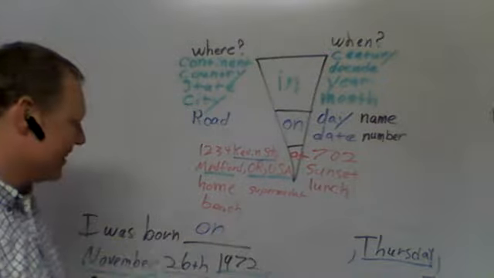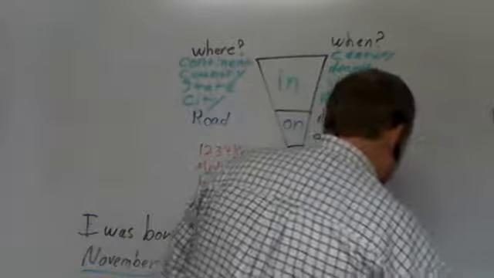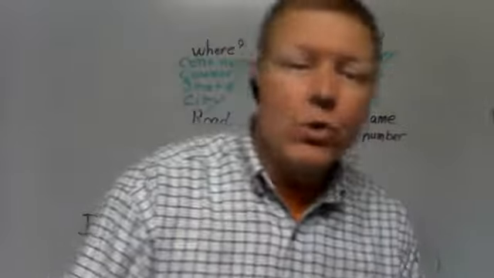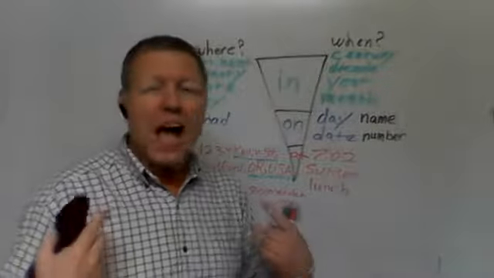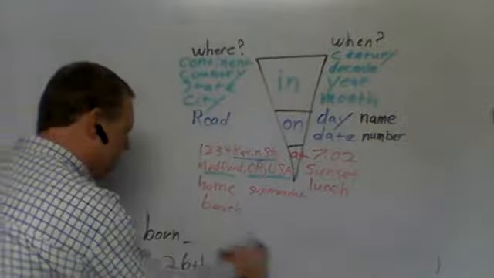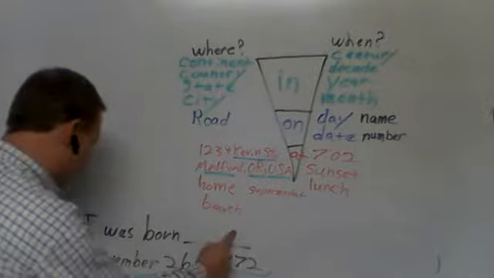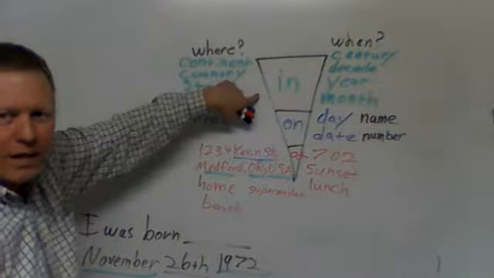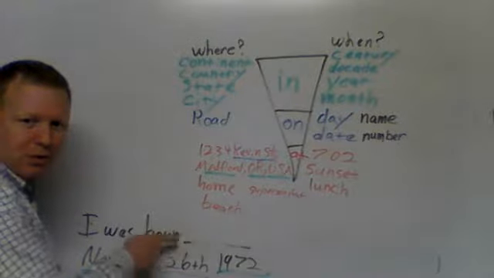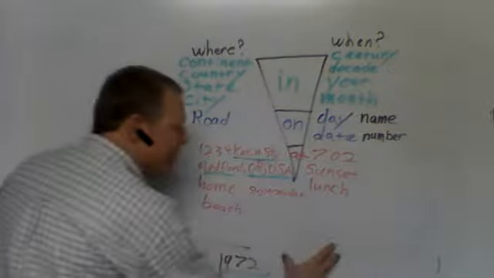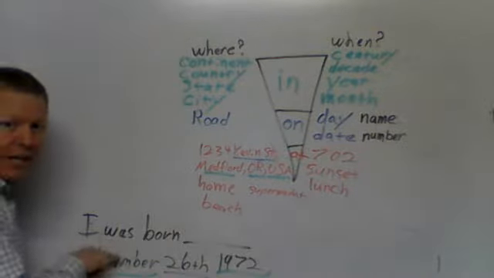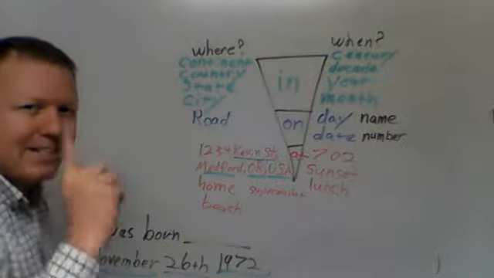Aha! On. Good. But what if I don't know what day I was born on? Do you know if you were born on a Sunday or a Tuesday or a Saturday? I actually don't. I should look it up. That would be cool. But I don't know. So I don't know that I was born on a Thursday. So let's see. I was born November. That's in, right? November is in. But wait a minute. This is a blue. The number is still a date. Even if I don't have a day, I do have a date in here somewhere. Even if it's not the first thing, but the second thing, it's still a date.